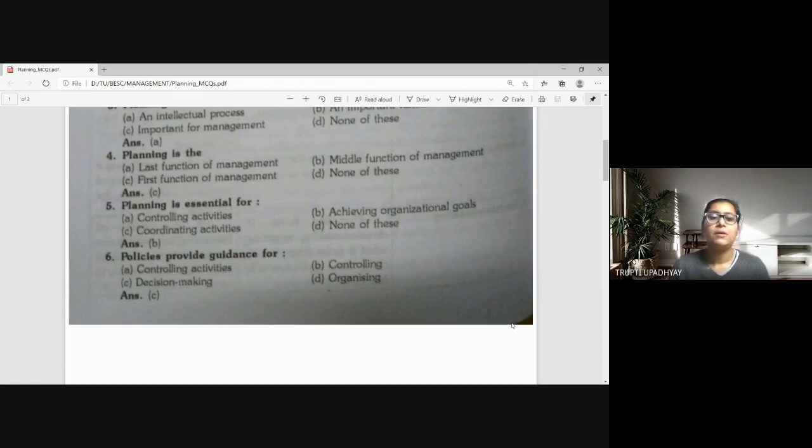Next question. Policies provide guidance for: A, controlling activities; B, controlling; C, decision making; D, organizing. Policies provide guidance for decision making.